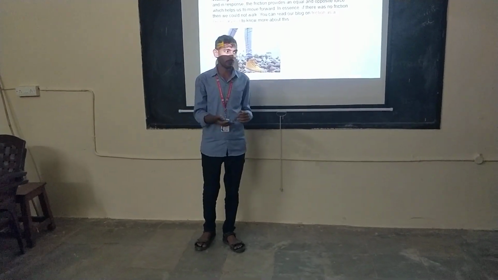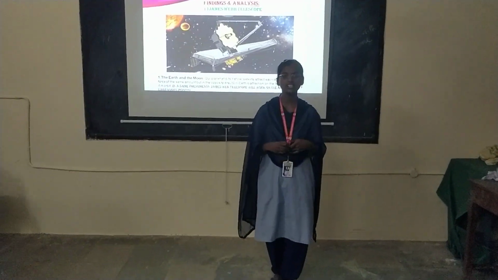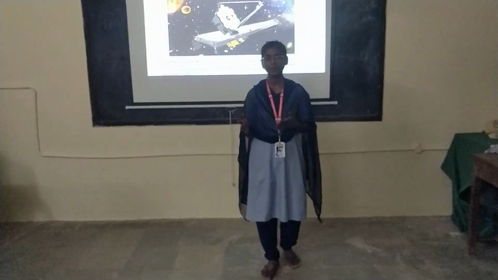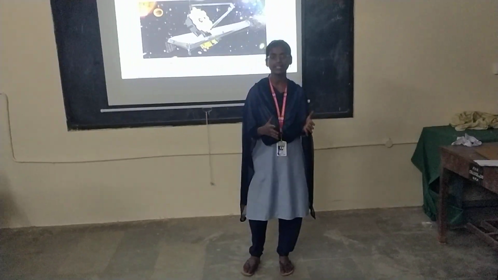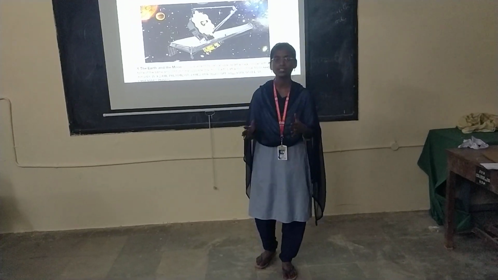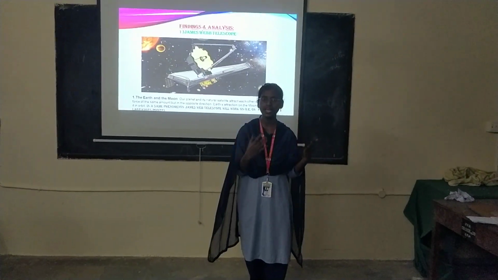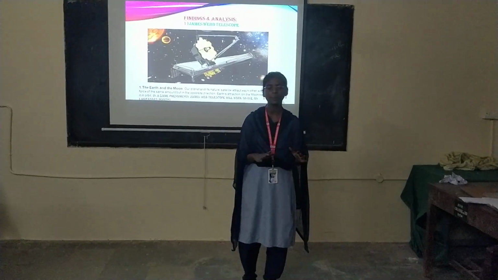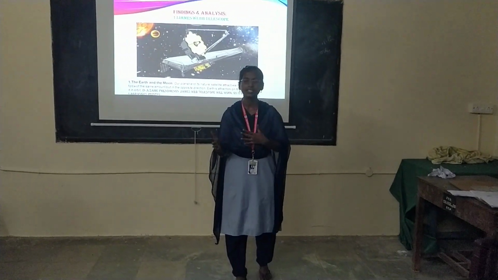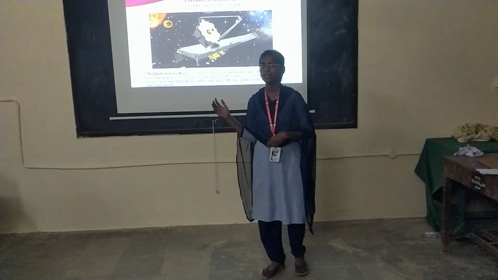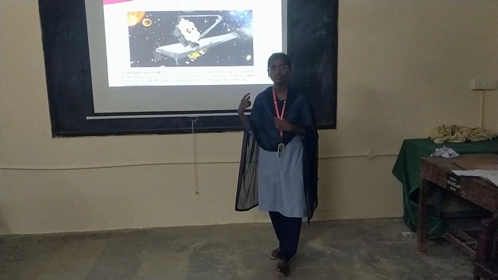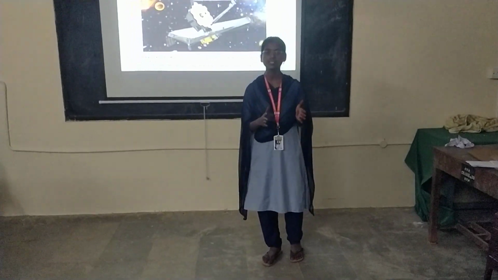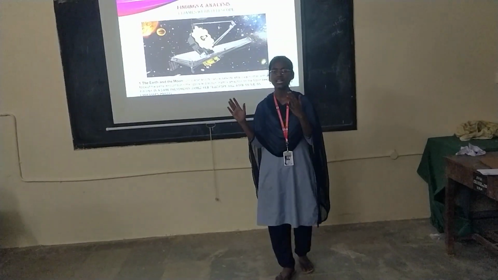Our conclusion is, as we all know, our Earth has its own satellites. Based on these principles, our scientists send satellites with the help of rockets on the basis of Newton's third law. Recently, they launched the James Webb telescope into orbit in collaboration with NASA, ESA and CSA.